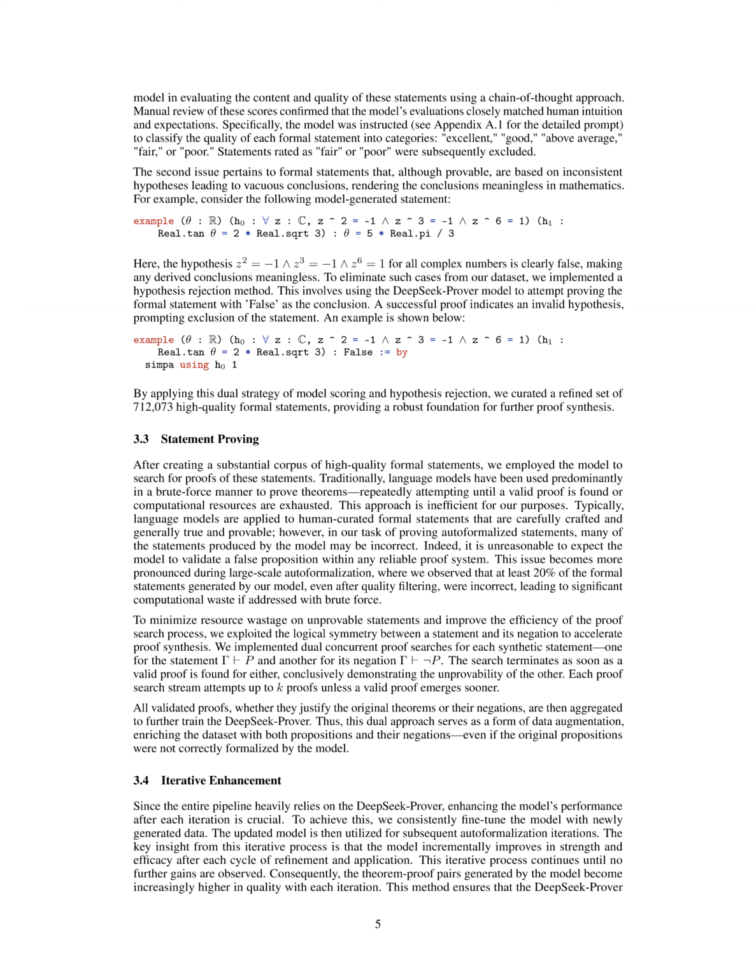Secondly, a hypothesis rejection strategy is implemented to identify and eliminate formal statements with inconsistent or false hypotheses. The DeepSeek-Prover model attempts to prove the formal statement with false as the conclusion. If a successful proof is achieved, indicating an invalid hypothesis, the statement is excluded from the dataset. This dual strategy of model scoring and hypothesis rejection ensures that only high-quality formal statements, free from invalid hypotheses, are retained for further proof synthesis, resulting in a refined set of high-quality formal statements for theorem proving.